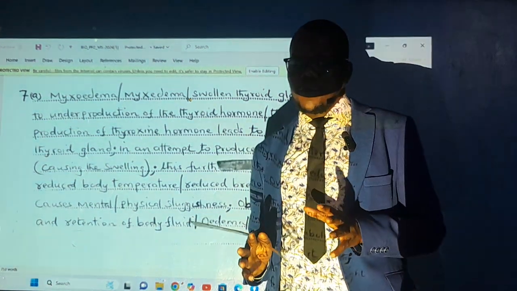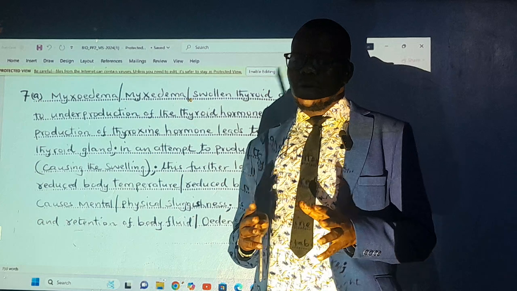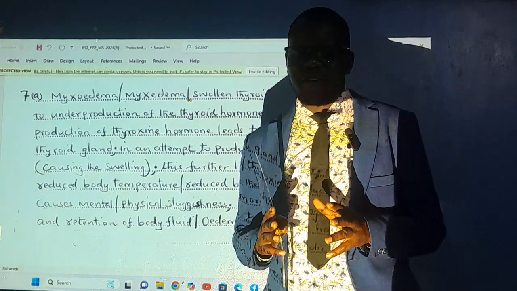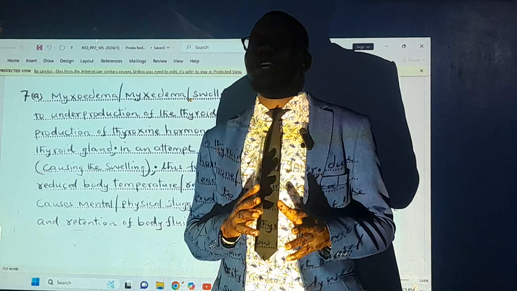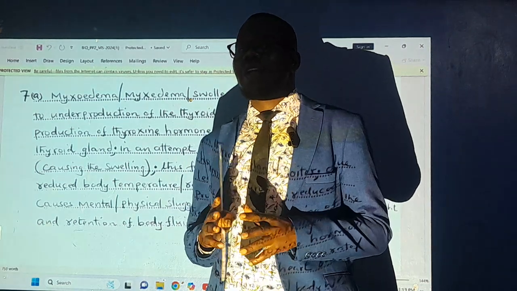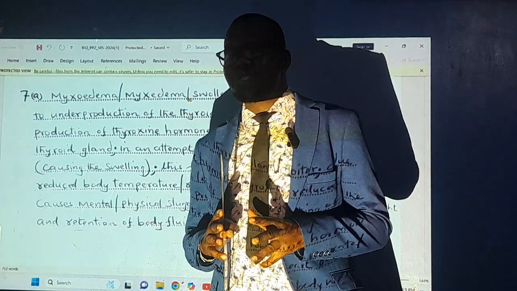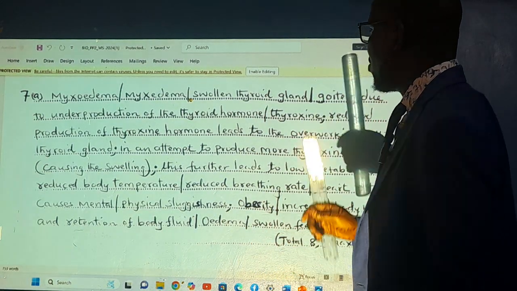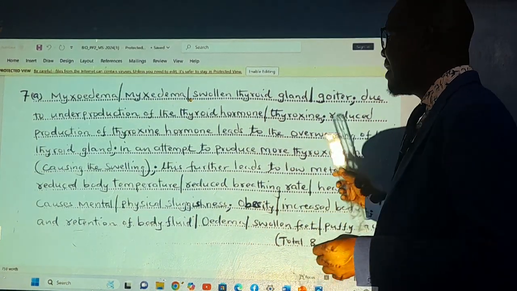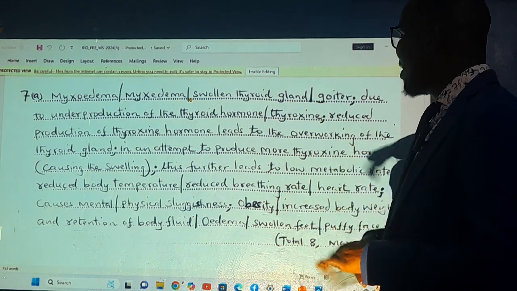So we're speaking here about the swelling in the thyroid gland. And this thyroid gland, for it to swell, is because we are overworking this thyroid gland. And this thyroid gland is being overworked to produce the what? Thyroxine hormone. It's producing what? Thyroxine what? Hormone. And because of this, it leads to reduced or low metabolism.